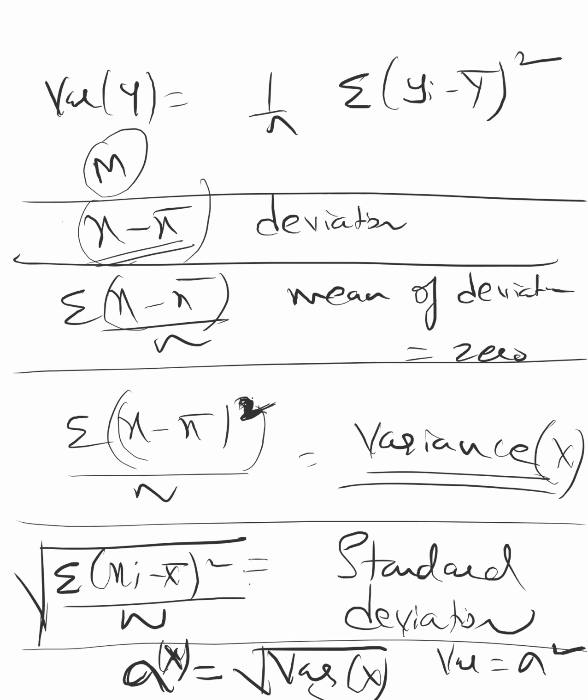So four terms we have learned today: deviation, mean of deviation, variance, and standard deviation. Noted? Yes, sir.